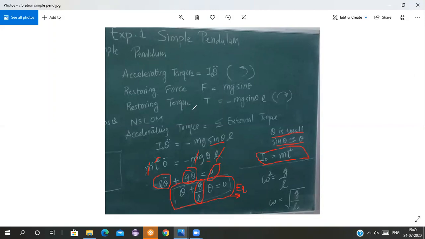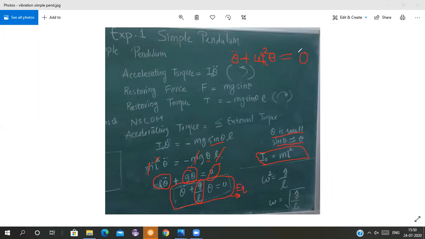The standard equation is theta double dot plus omega, the natural frequency, which I am denoting by omega n. So theta double dot plus omega n square theta is equal to 0.